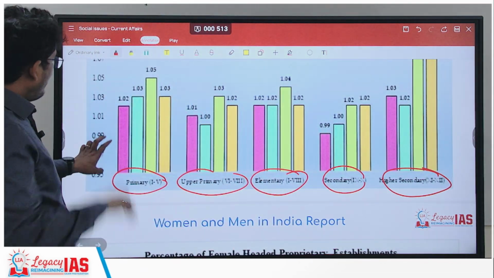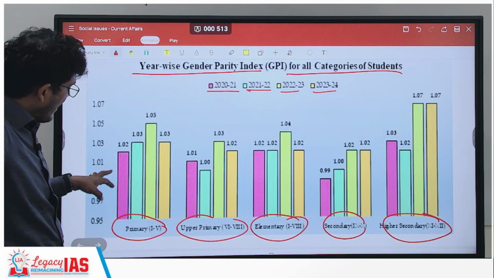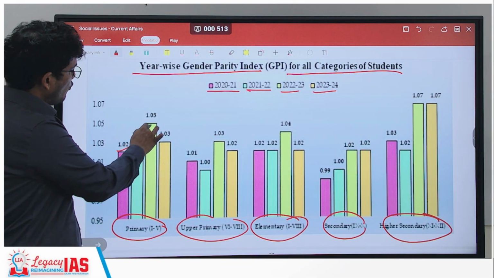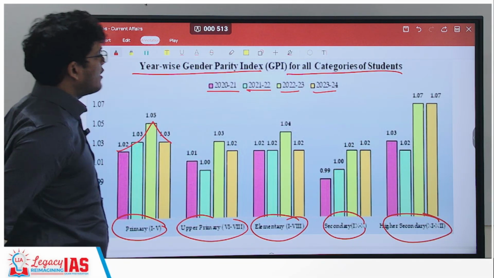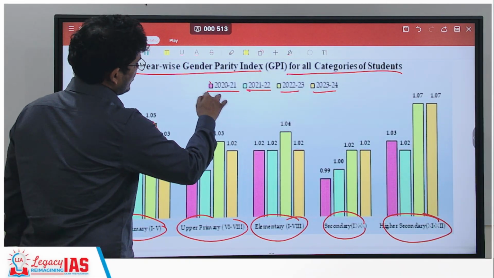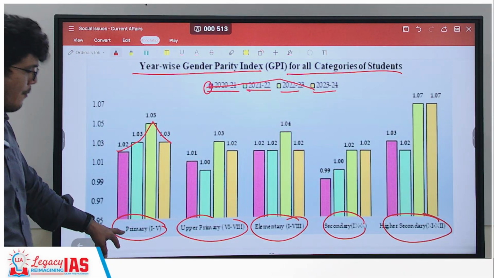So here at the primary level, if you talk about gender parity from 1.02 increased to 1.03 to 1.05, but then it has gone down back to 1.03. So there is an increase, but then a decline in the primary level.